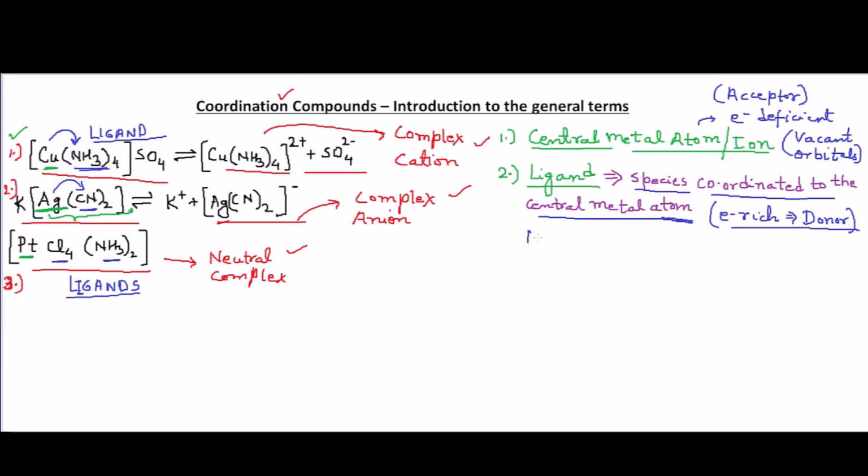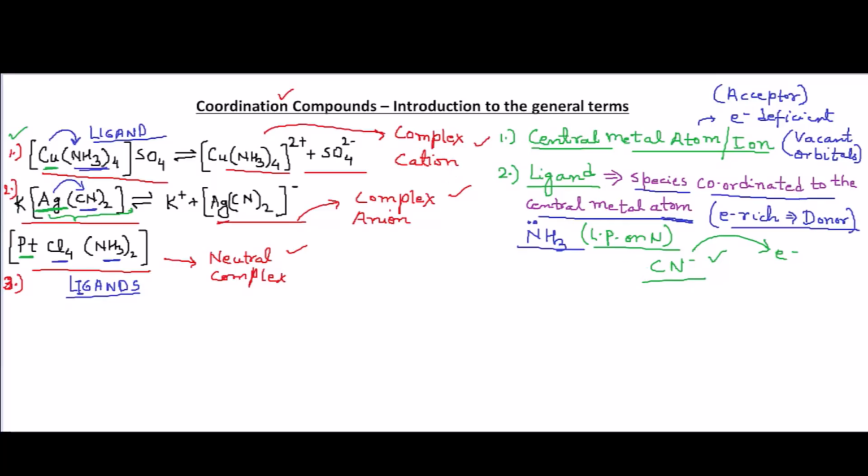The most common example of a neutral ligand is ammonia. Ammonia contains no charge, it is neutral, but since it contains a lone pair on the nitrogen atom, which can be easily donated to the central metal atom, ammonia can act as a neutral ligand. In the second example, CN minus is the ligand because it has a negative charge and can easily donate its electrons. So ligands can be neutral and can be negatively charged as well.